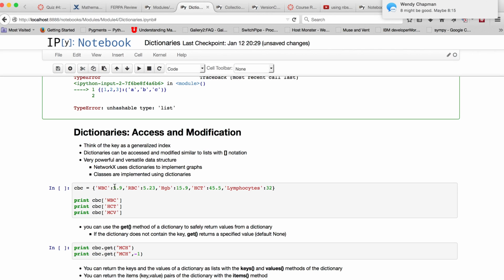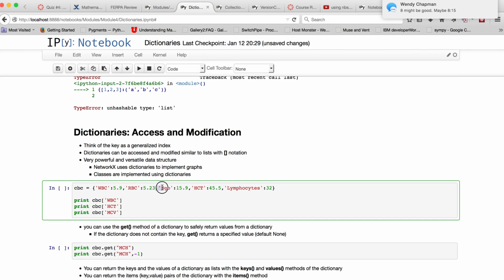This is the key. The value is 5.9. A red blood count as a string is the key. The value is 5.23. Hemoglobin with a string as a key with a value 15.9. Hematocrit is a key with a value 45.5. And finally, lymphocytes is a key with a corresponding value of 32.